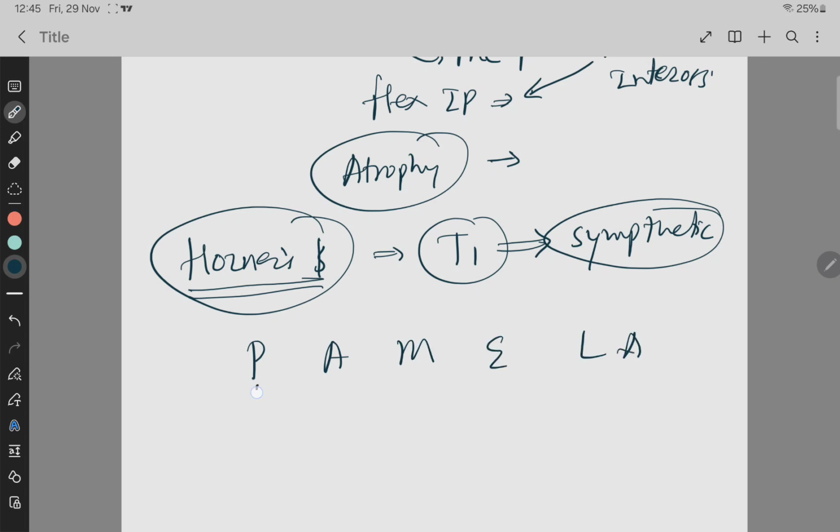There is a ptosis, that means drooping of the upper eyelid. Which muscle, the levator palpebrae superioris muscle gets involved. That leads to the miosis, that means constriction of the pupil due to the paralysis of dilator pupillae. Anhidrosis means diminished sweat production over the face.